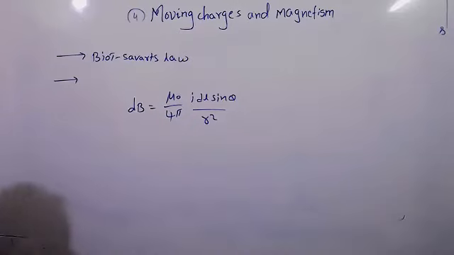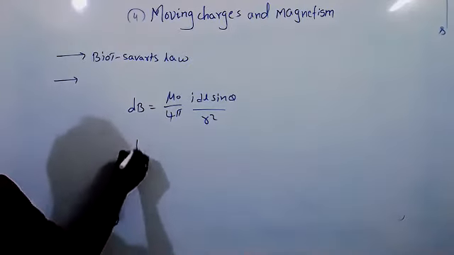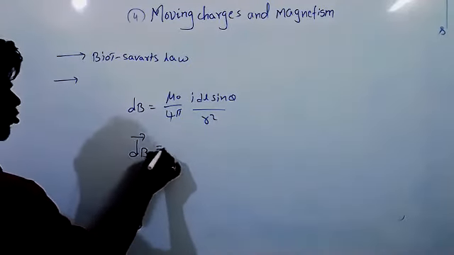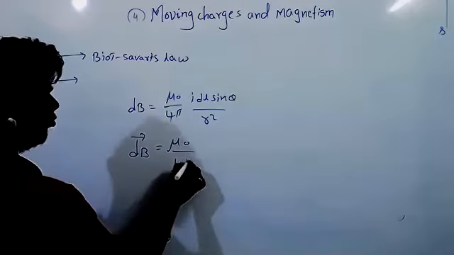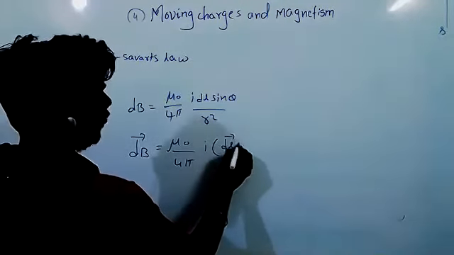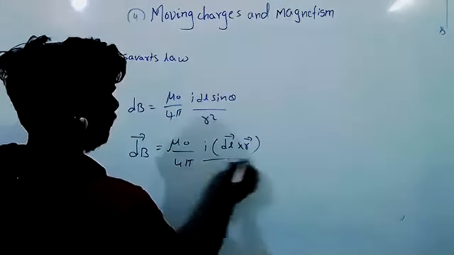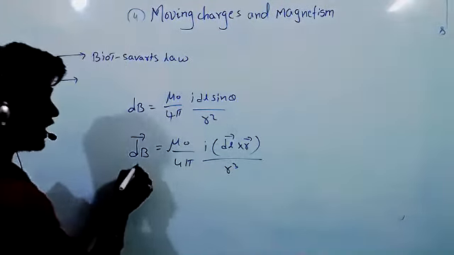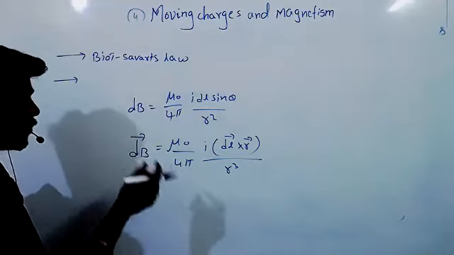We know it is a very complex method: dB bar equal to mu naught by 4 pi I dl bar cross r bar by r cube. It gives the direction, but it is a very complicated method.